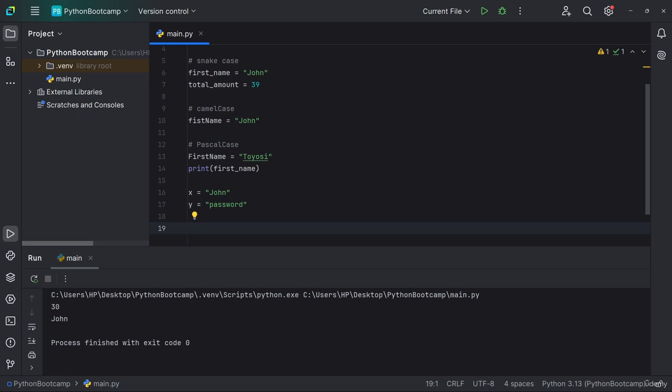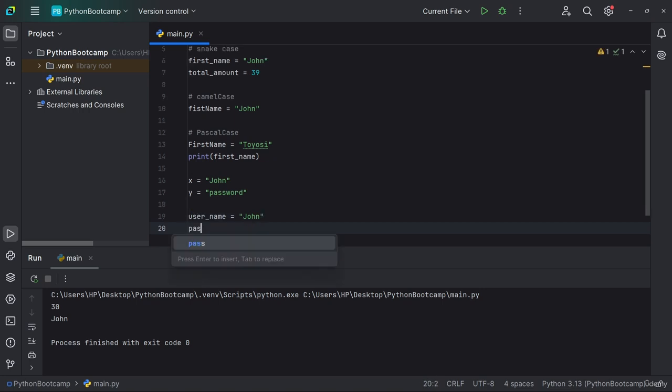So rather than using X, you can say username is equal to John. Then rather than using Y, you can say password.